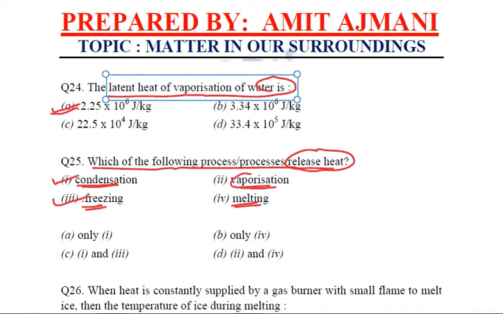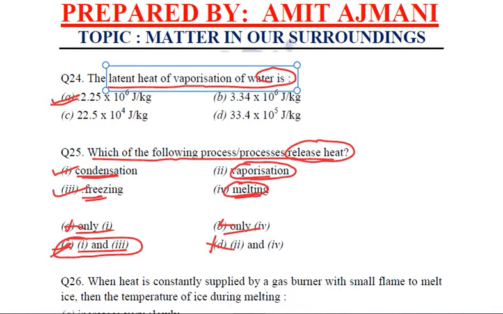If we are talking about vaporization, we have to heat. So we have to provide heat. It is endothermic. Melting, for melting also we need to provide heat. So it is first and third, condensation and freezing. And let us see the options. Only one, no. Only four, no. 1 and 3, yes. 2 and 4, no. So 1 and 3, condensation and freezing, these are the two processes out of these four which is going to release heat.